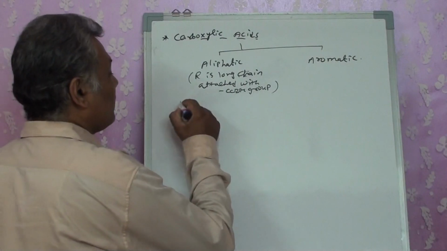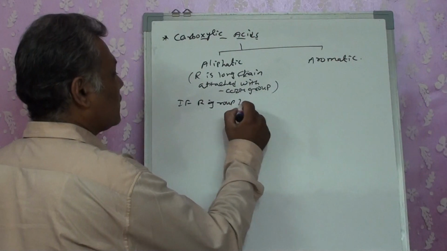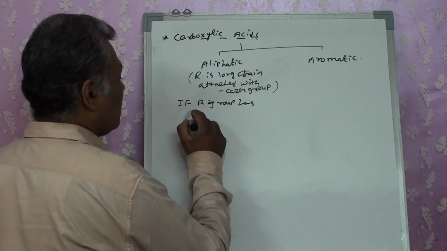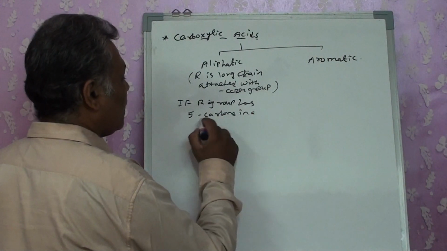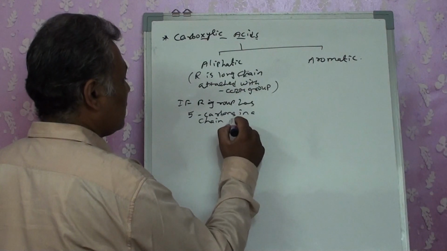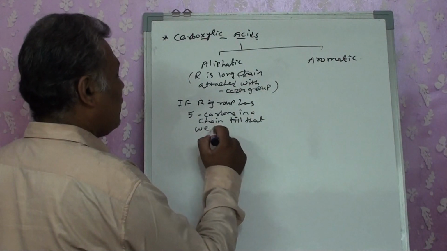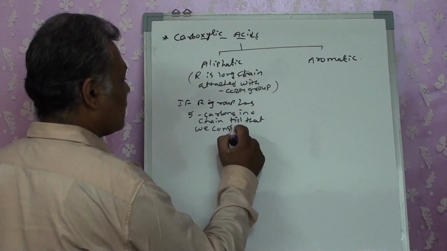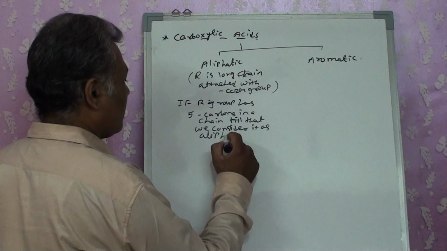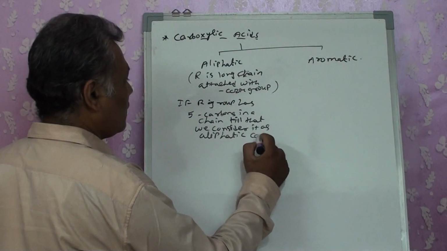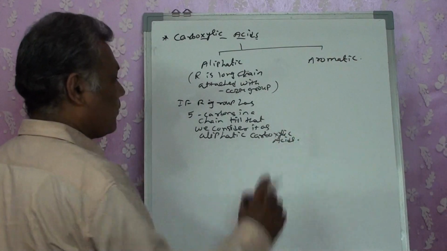But in this case, if the R group has 5 carbons in a chain, till that we consider it as aliphatic carboxylic acids.